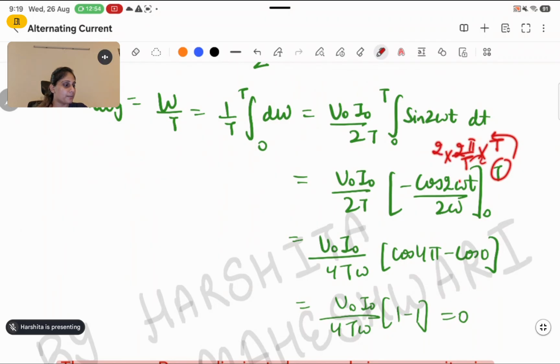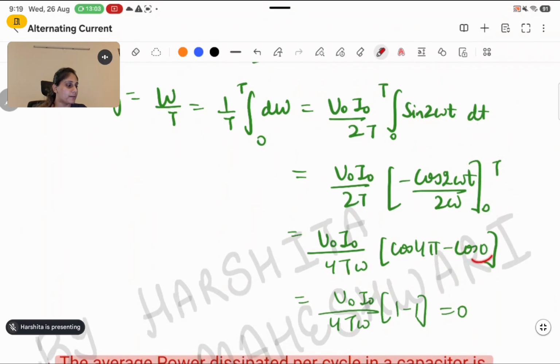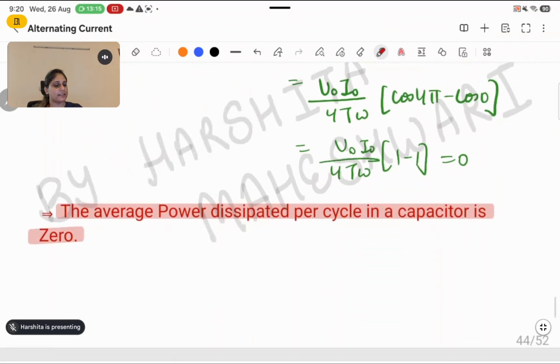Okay. So it will become T into 2, T cancelled. So it will be 4 pi. Done. And minus again, when I put 0 here, it will as a whole become 0. Now we know cos of any multiple of pi will be 1. Okay. So cos 0 is again 1. So again I got that the power dissipated will be 0. Again I got that the average power dissipated per cycle in the case of the capacitor is also 0.